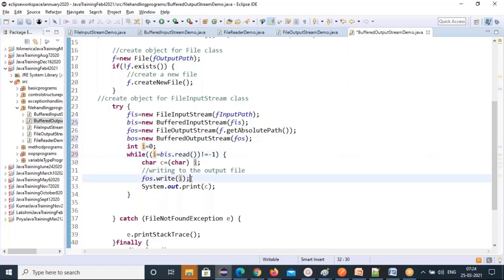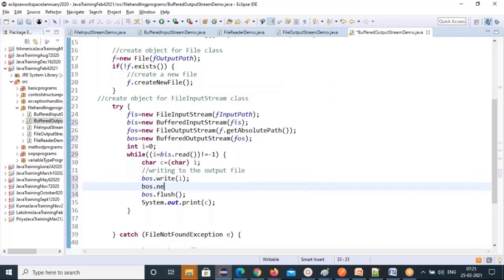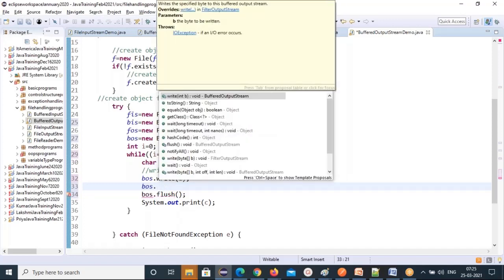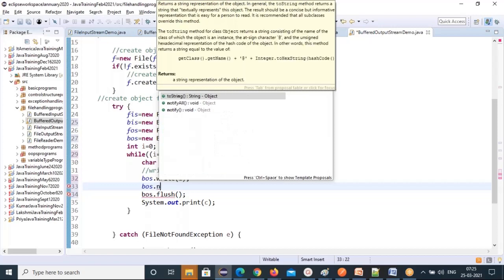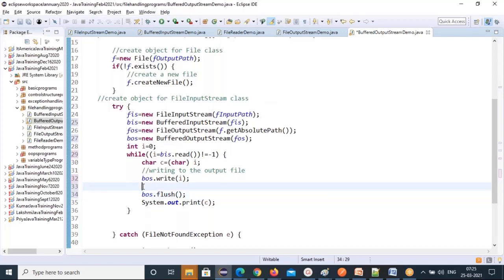And then I'm going to use bos.write, because you're writing to the buffer and it will write to the file. You have to call the bos.flush method. If you're not calling the flush method, it doesn't write. So the write process is very, very important. Then after writing every line, I have to go to a new line, so I'll go to the next line. Okay, fine. So that's how we write with the flush method.